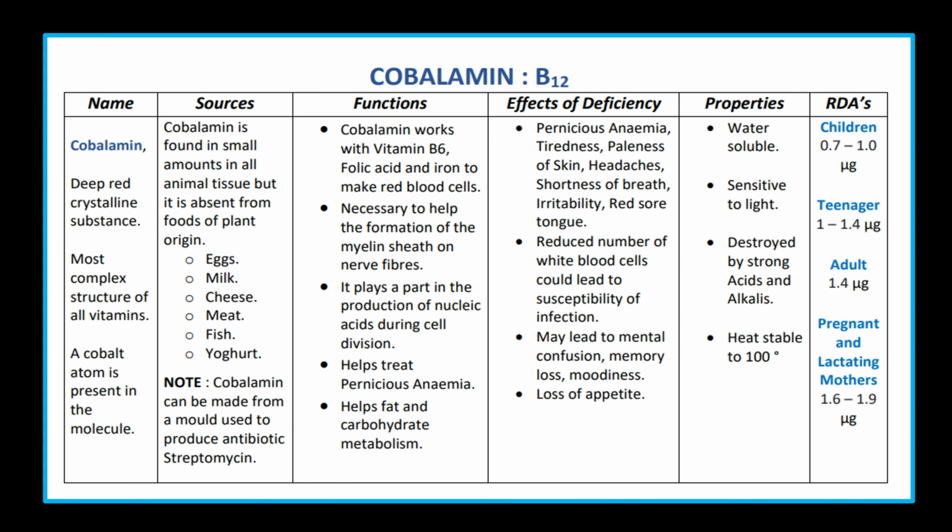Deficiency reduces the number of blood cells, including susceptibility to infection, with mental confusion, memory loss and moodiness. Properties: water soluble, sensitive to light, destroyed by strong acid and alkali. Recommended intake: children 0.7 to 1.0, adolescent 1.24, adult 1.4, pregnant and lactating mother 1.2.